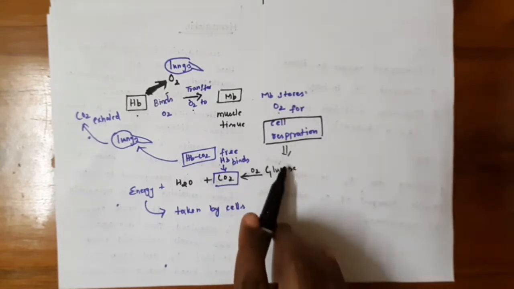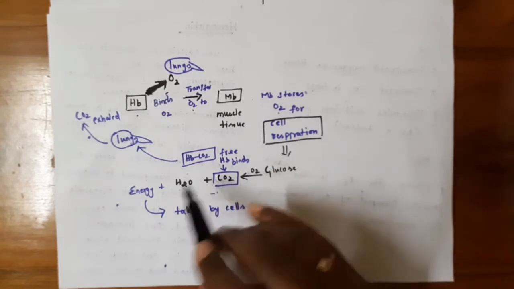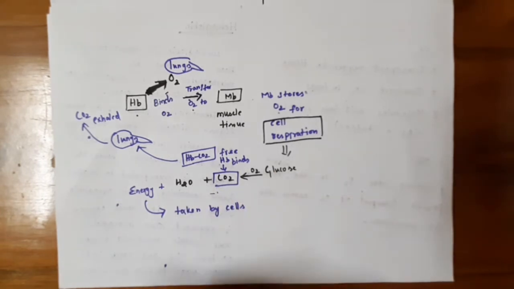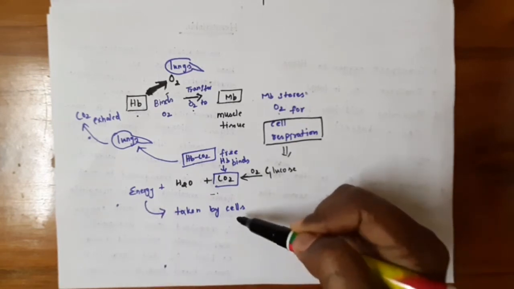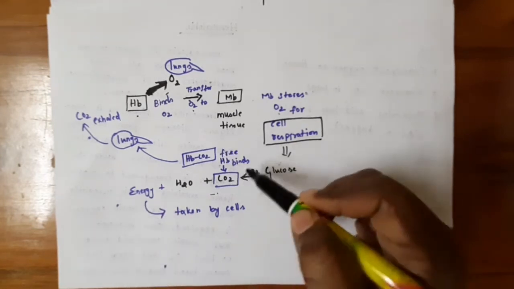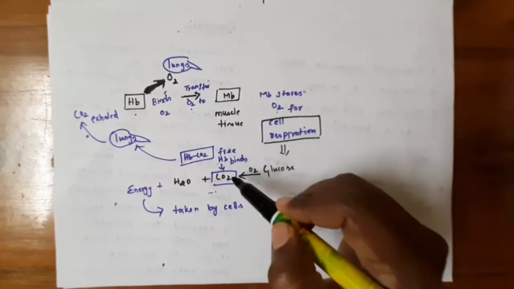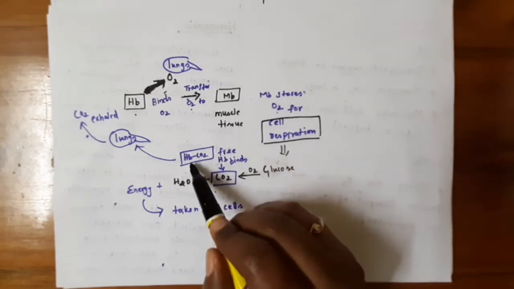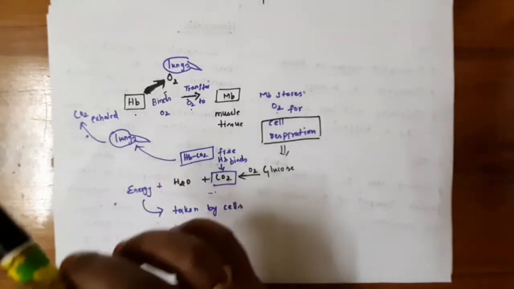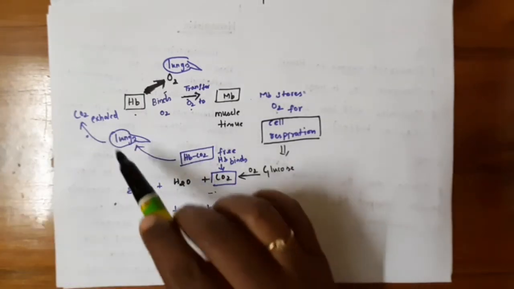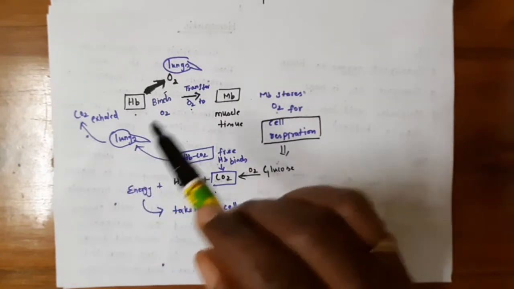So what is cell respiration? It is a process of converting glucose to carbon dioxide and water, and it releases energy. The released energy is taken by the cells. The carbon dioxide, the byproduct of cell respiration, is taken by the hemoglobin, and hemoglobin transports this carbon dioxide to the lungs and it gets exhaled. So this mechanism continues cyclically.